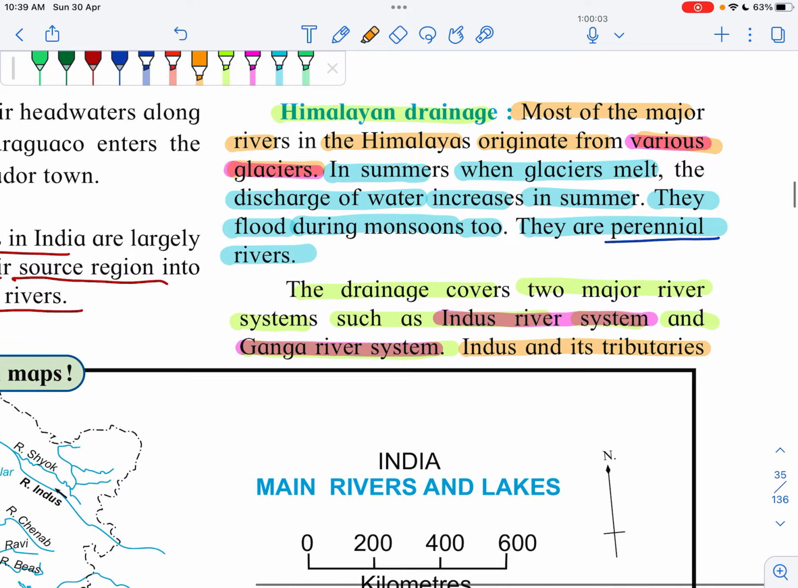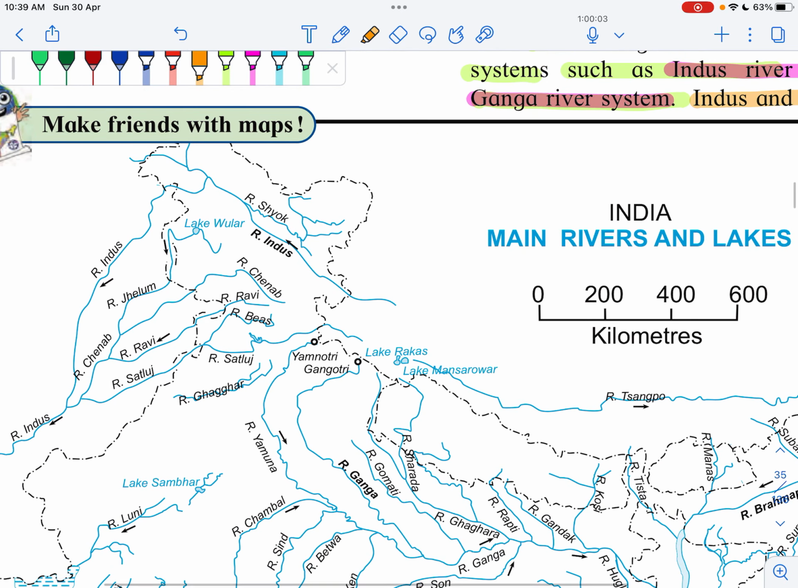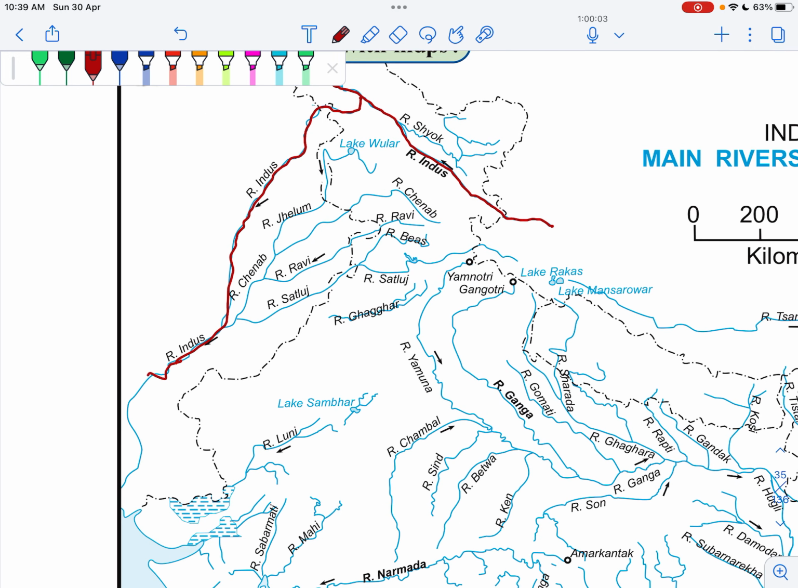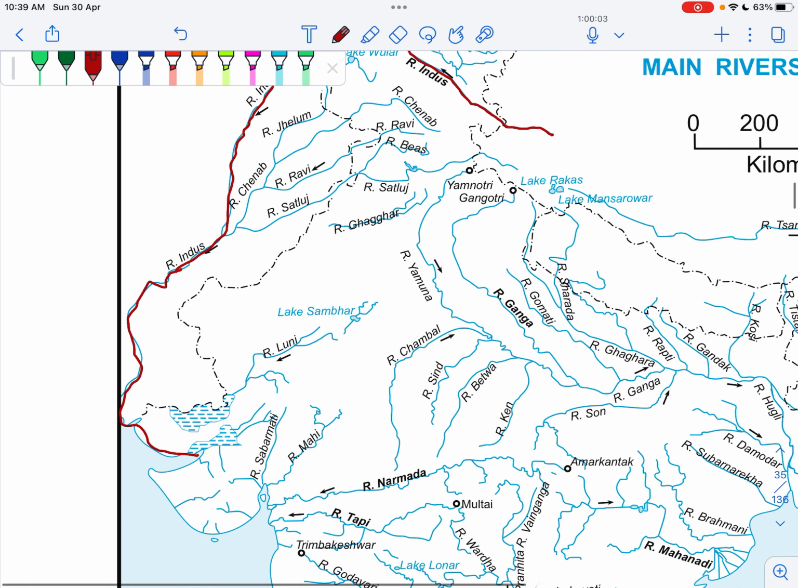Indus and its tributaries. I will show you the river Indus here on the map. See here, Indus originates in Tibet. Then it flows west, then north through Jammu and Kashmir. Then it enters Pakistan, and finally it meets the Arabian Sea. Here is the meeting point of the Indus River.